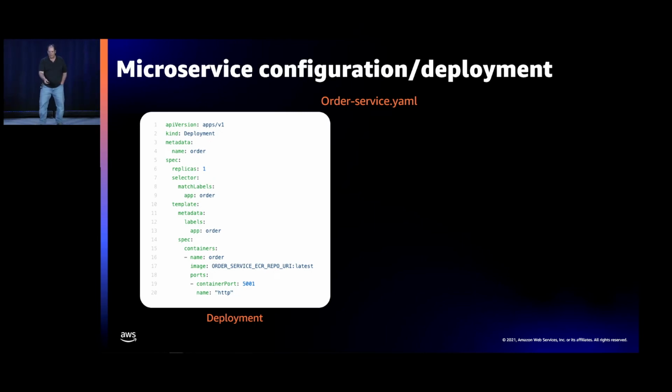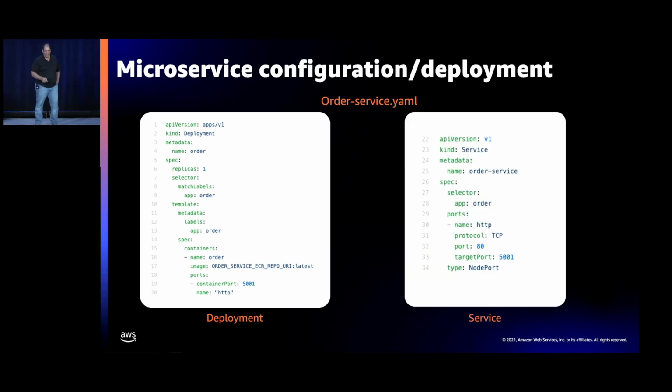Kubernetes has the notion of a deployment. You'll see here replicas is the number of replicas I'm deploying. This is where I could set a number of replicas specific to this service if I wanted to. And I'm telling it where the URI is for the repo. This relates to the repo we talked about earlier that we set up. And you'll see that I have to also set up the service, right? There's actually one more moving part of this that we'll come back to, but this essentially is what you'd be configuring on a microservice by microservice basis.